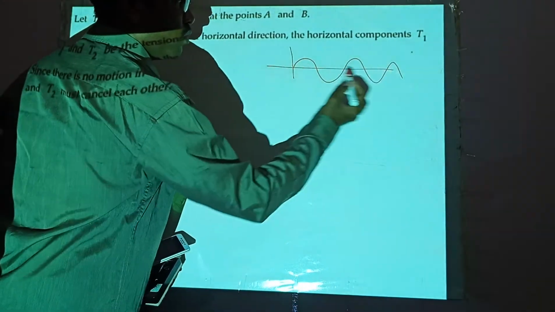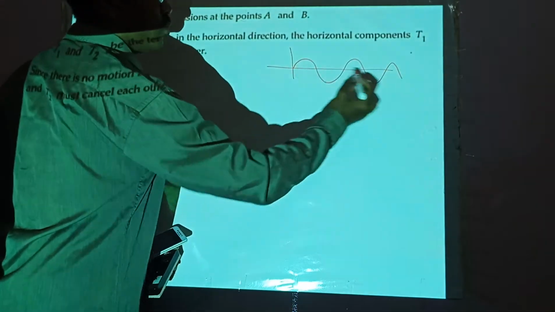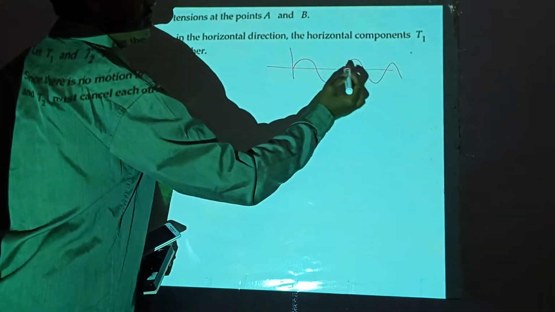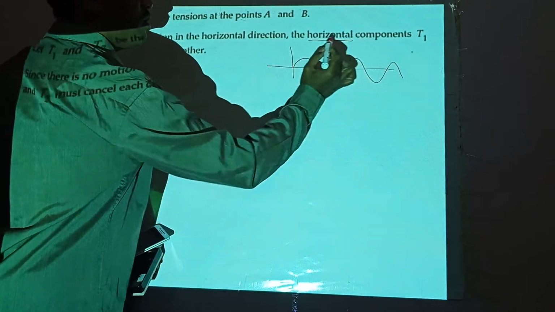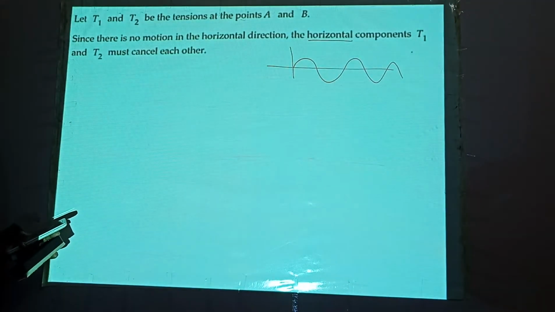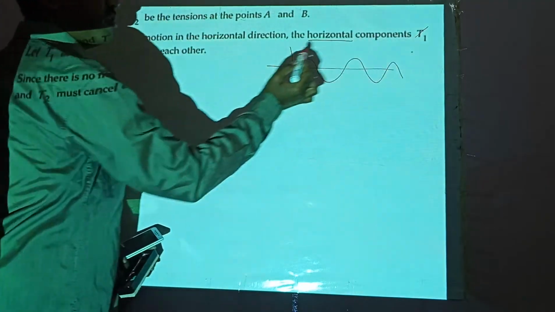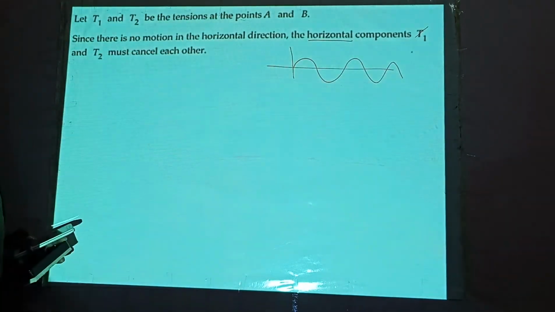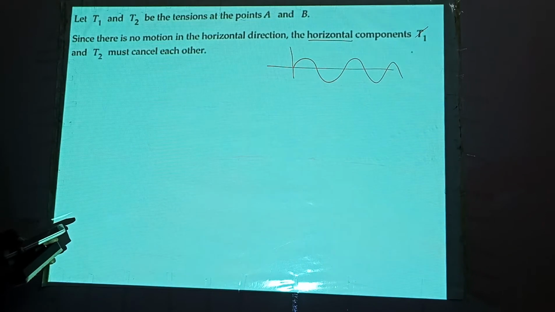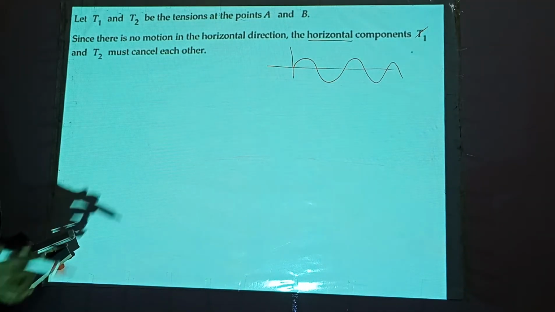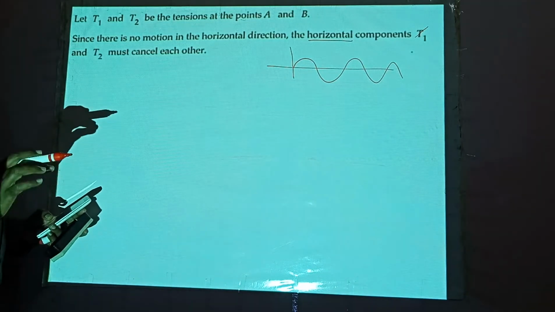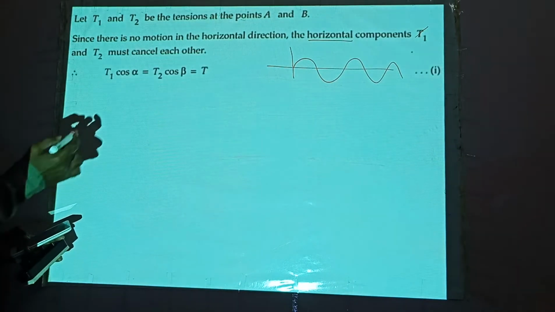It won't move along the x direction. That is, there is no motion along the horizontal. So the horizontal components of the tension must cancel each other. That means the horizontal components of the tension should be the same. Then only it gets cancelled.